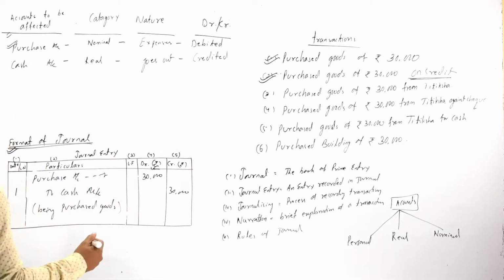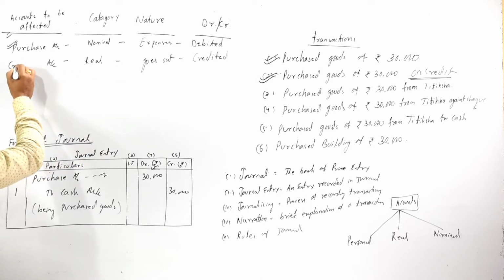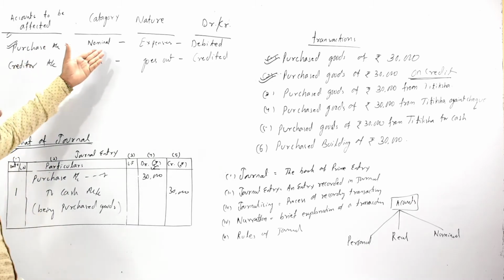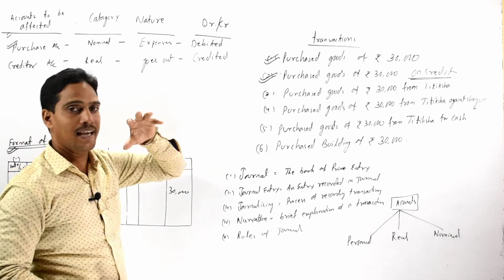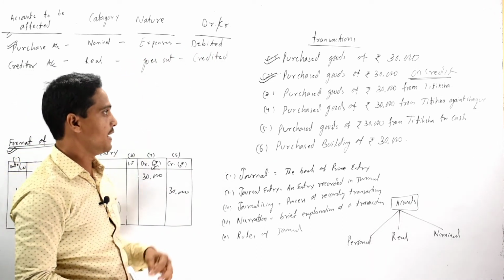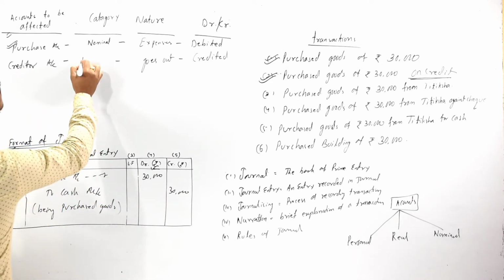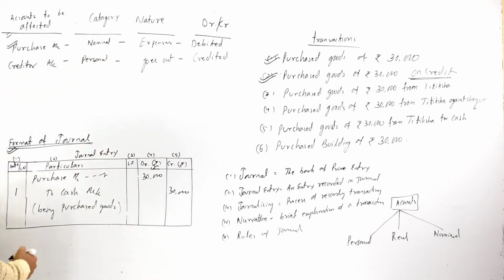So here our purchase account and creditor account are affected. As purchase account is a nominal account and is considered an expense, it should be debited, but our creditor belongs to the personal account category.